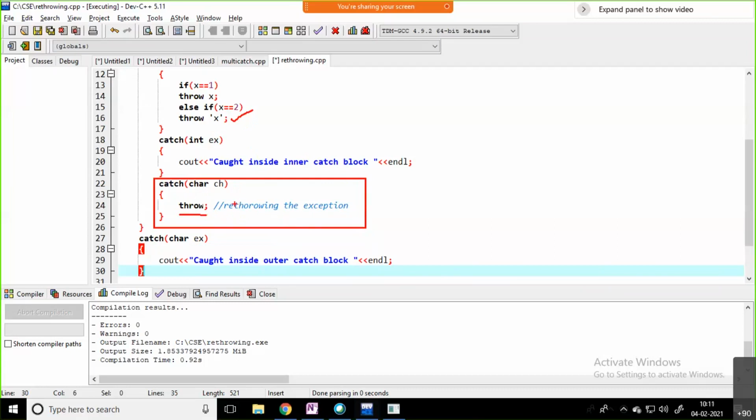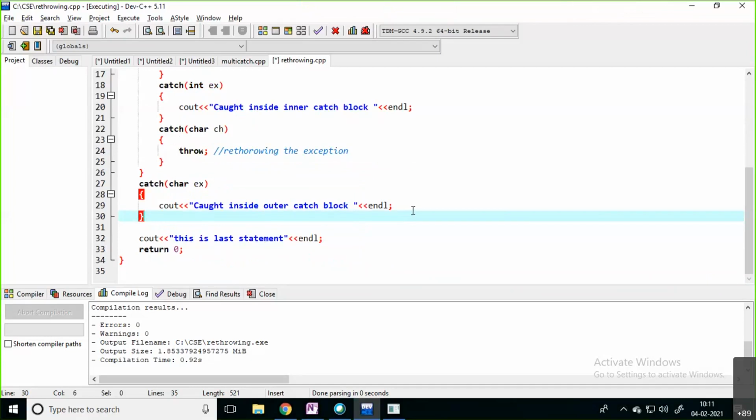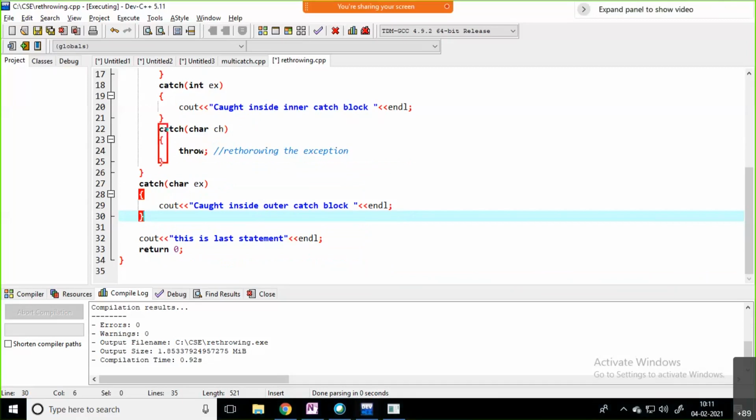What happens if I use the throw keyword like this? From this particular catch block, this is the inner catch block. This is the outer one.